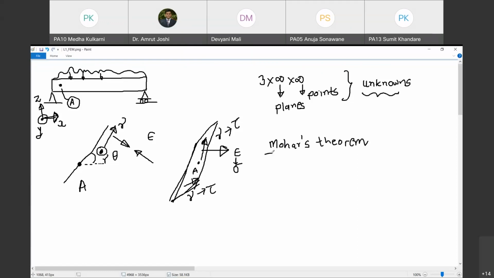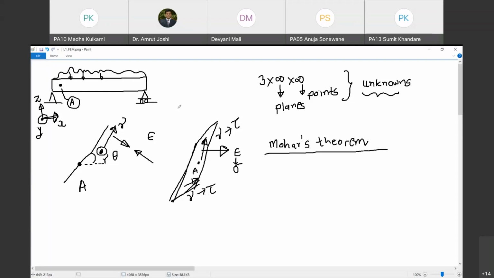You all must have studied Mohr's circle, that is the 2D representation of Mohr's theorem. So what does Mohr's theorem say? Mohr's theorem says, if at a point in a strained material, look at the language precisely. If at a point in a strained material, is this beam a strained material? Yes, obviously, because it is subjected to loading. Under external loading and under this support condition, this beam is going to bend. The cross sections are also going to slide over each other. So definitely at a point you are going to experience deformations. If deformations are there, there is going to be strain.